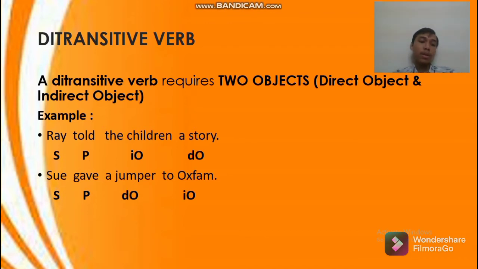In the first sentence, Ray is the subject, told is the predicate, the children is the indirect object, and a story is the direct object. Why? Because a story is considered the direct object and the children are considered the indirect object. In the second sentence, Sue and gave are the subject and predicate, but the difference is the placement of words in the sentence. That is, a jumper became the direct object and to Oxfam became the indirect object.